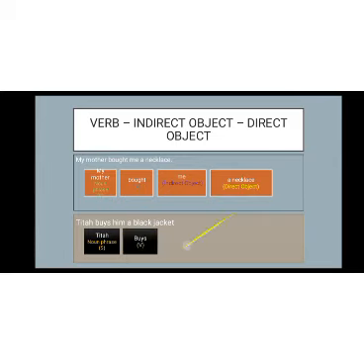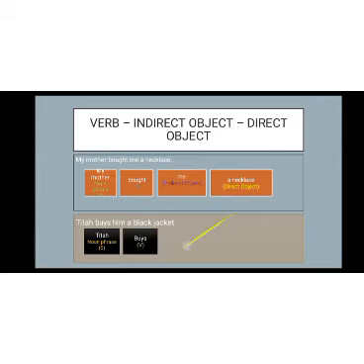Now I will talk about verb, direct object, and object complement. Direct object is the thing being acted by the verb, while object complement is a word that describes the direct object. They would always follow the direct object. I have 3 examples here.